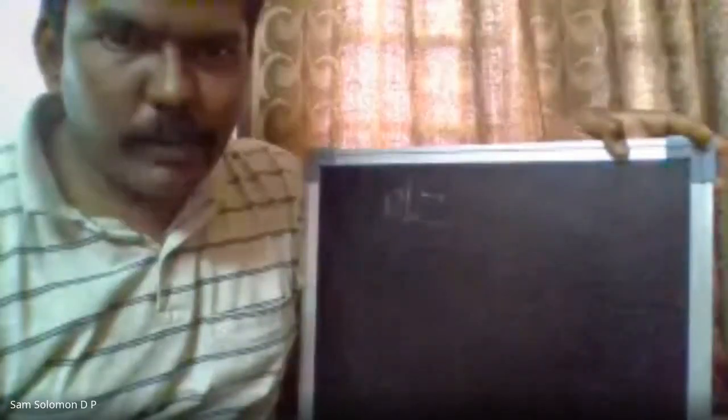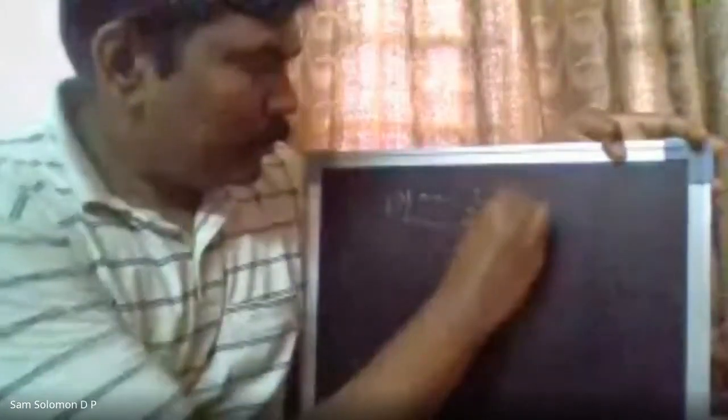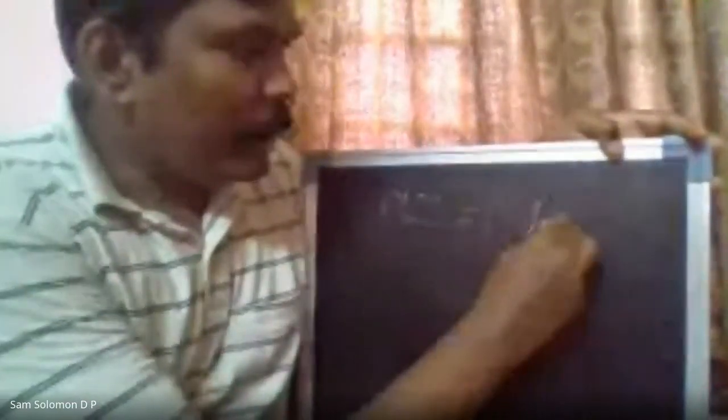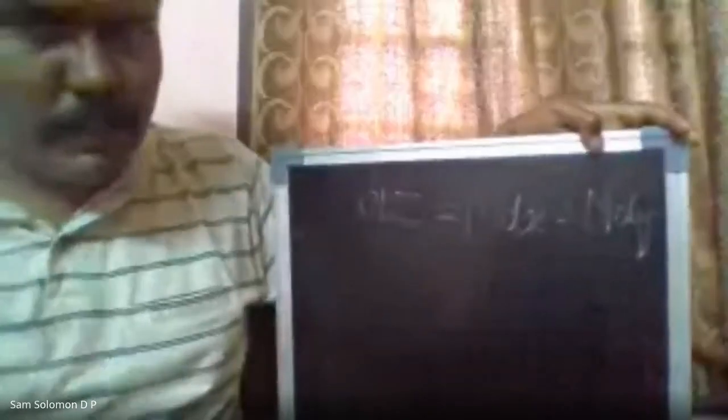What I am writing, you are able to see: dz equal to mdx plus ndy. It's also very, very light. Are you able to see this? Actually, it is blurred, sir. It's not clearly visible, sir. Okay, just a minute.